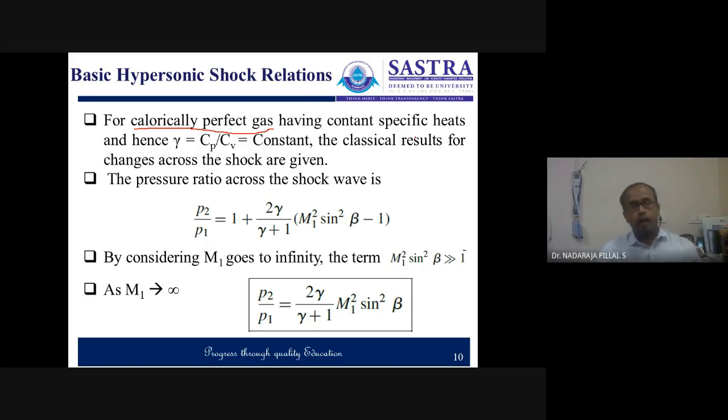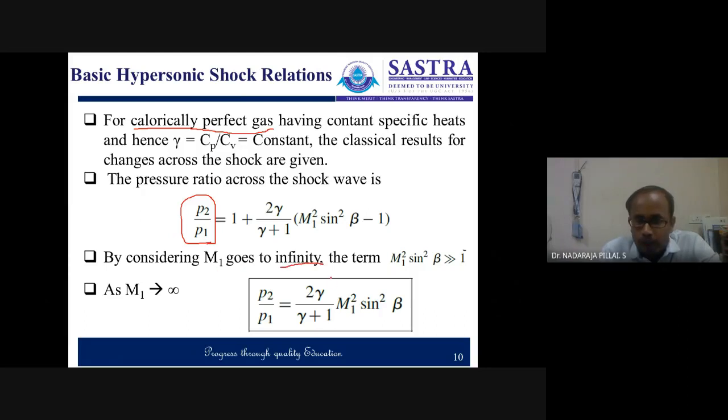Now let us say P2 by P1. So P2 by P1 for the supersonic shock is equal to 1 plus 2 gamma by gamma plus 1 into (M1 square sin square beta minus 1). Now let us consider M1 is large and goes to infinity.